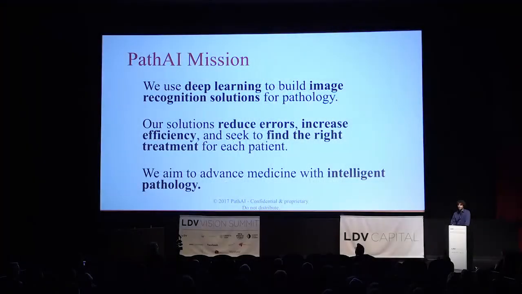And that's an overview of our overall mission. We see this as a very broadly applicable technology across really all areas of diagnosis requiring microscopic imagery, which includes the types of images I showed, as well as different types of images stained with different biomarkers that can help guide treatment decisions. But overall, our mission is we use deep learning to build image recognition solutions for applications in pathology. Our solutions reduce errors, increase efficiency, and then seek to match the right patient to the right treatment. And overall, we aim to advance medicine with intelligent pathology.